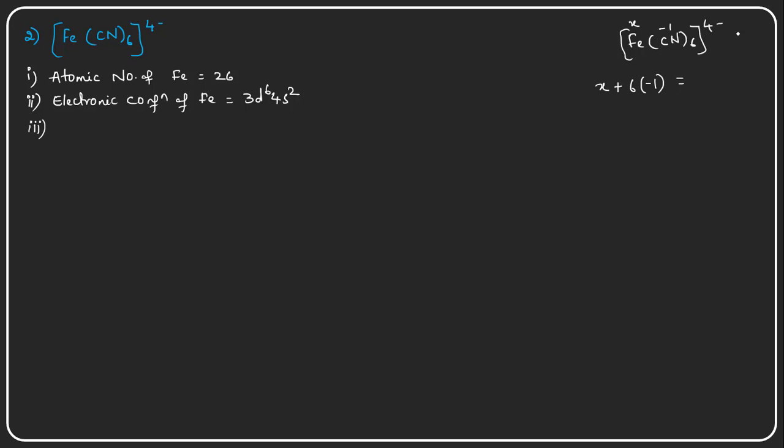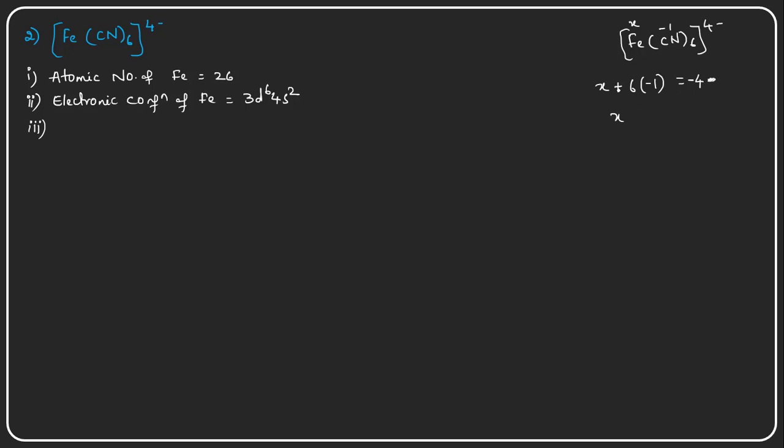The 4 minus charge applies to the whole entity inside the square bracket, the coordination complex. So on the right-hand side I am taking -4.